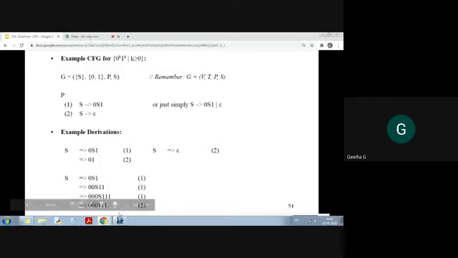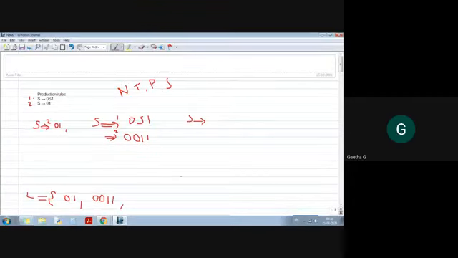I'll tell you. See here, the language generated here is 0 power n followed by 1 power n, where n is greater than or equal to 1. If I am putting 0 here, it has to start with epsilon. If n is greater than or equal to 0, then I have to put epsilon. Now for these production rules, epsilon is not part of it. So it is starting from 1, 0 power n and 1 power n. It means that the number of zeros is equal to the number of ones.